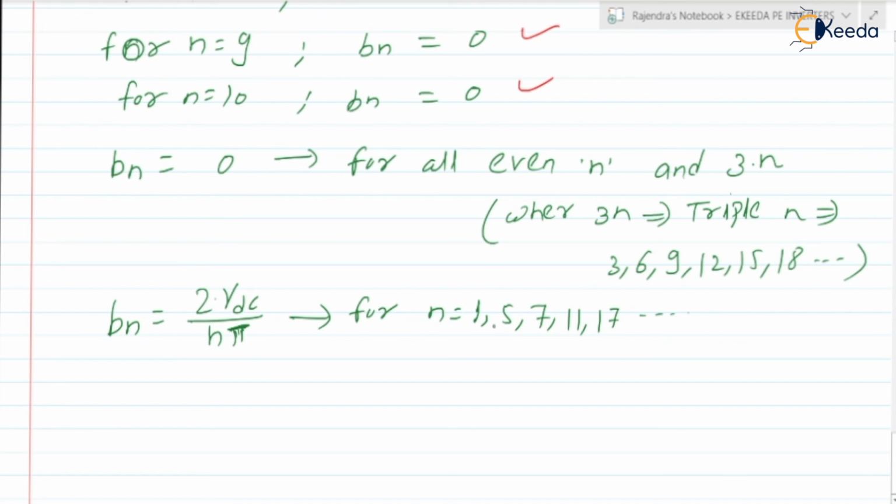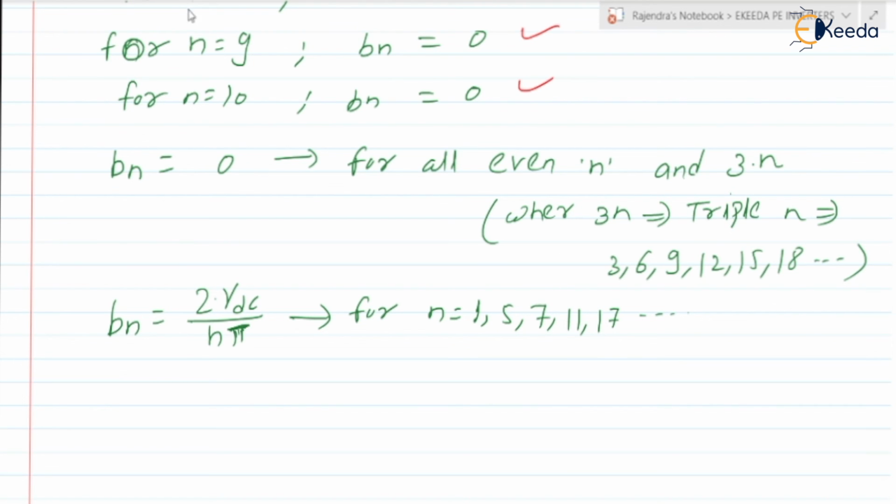After 1 there is a second, but second is even, so Bn is 0. After second there is a third, but third is a triple n, so Bn is 0. After 3 there is a 4, but 4 is even, so Bn is 0. After 4 there is a 5, which is neither even nor a triple n, so 5 is present. Similarly 6, 7, etc.